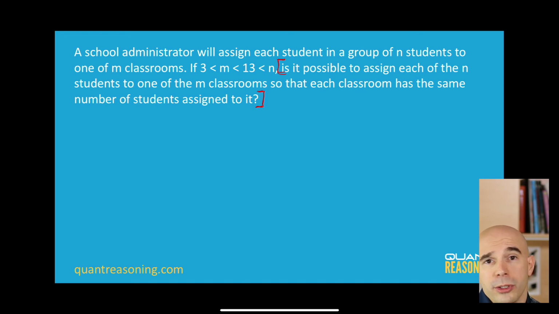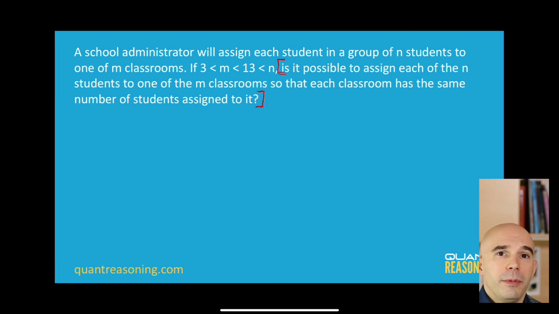So anywhere from 14 all the way up to infinity. For m, though, we have a much smaller set of possibilities, right? We know that m is definitely either 4, 5, 6, 7, 8, 9, 10, 11, or 12. Those are all the options for m.